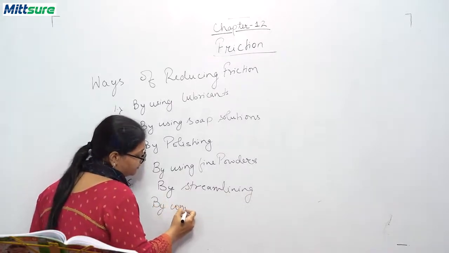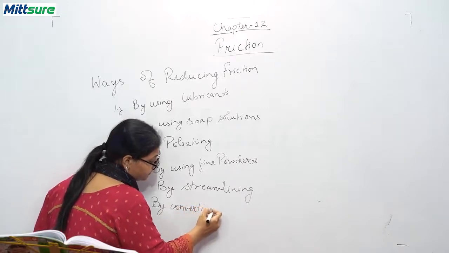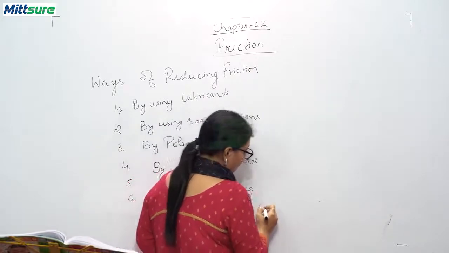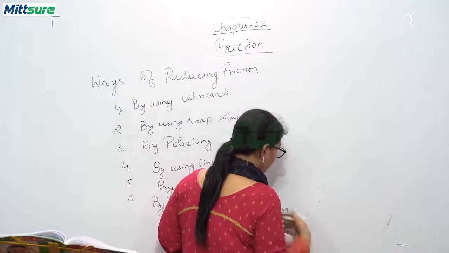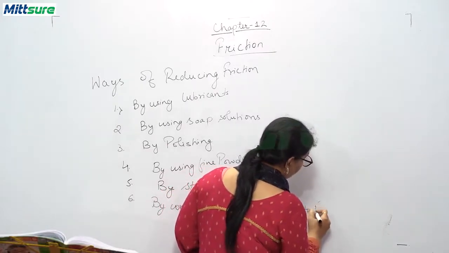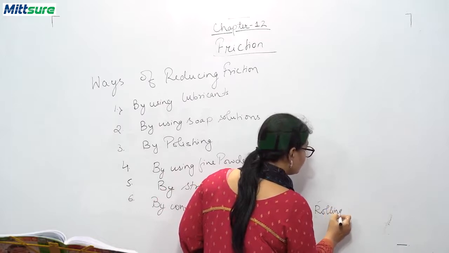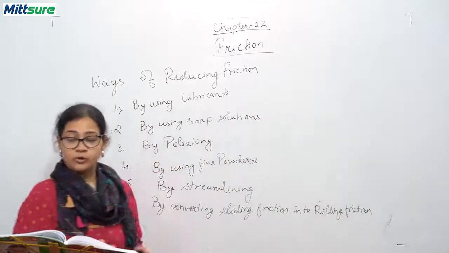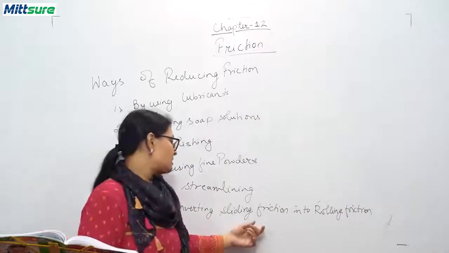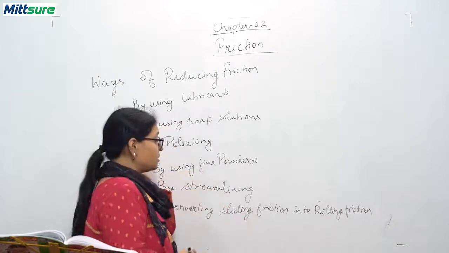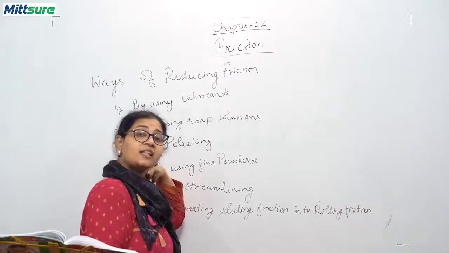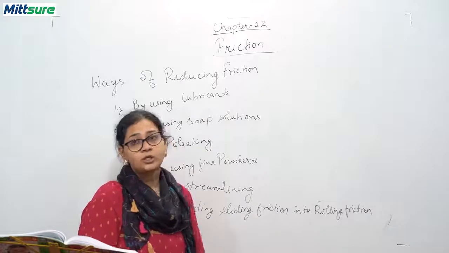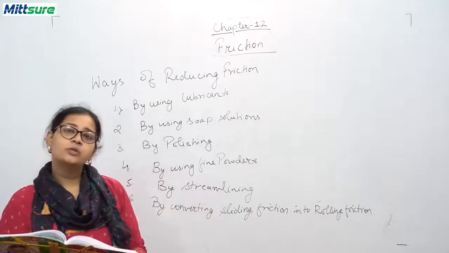So what you can do is, as we know, rolling friction is less than sliding friction. So that's why we can change the type of friction from sliding to rolling, so it will be less in amount. So that's why, students, nowadays